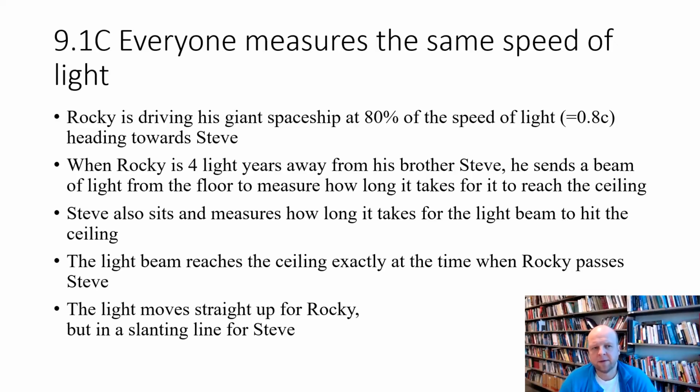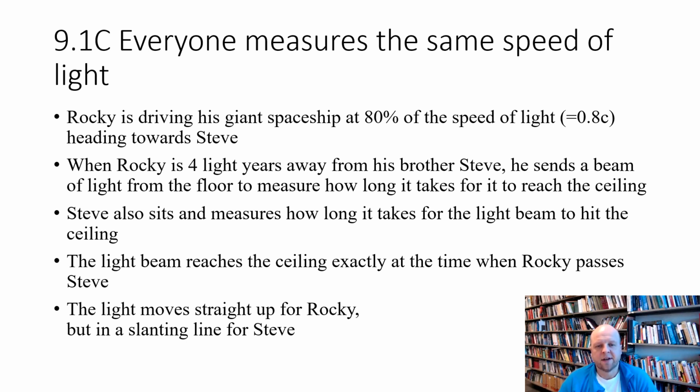Let's start now looking at this strange second fact of relativity theory, that everybody measures the same speed of light. We're going to look at an example of how this could turn out and what would be the consequences. So now we are imagining that we have these two brothers, Rocky and Steve. And Rocky is out driving in his rocket, while Steve is sitting in a giant lab watching the rocket flying around or out flying in space.